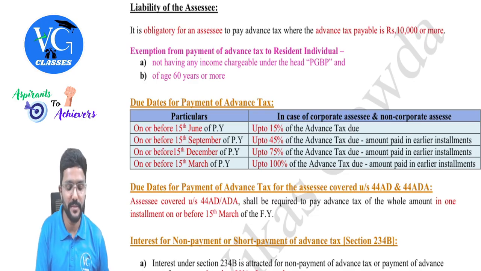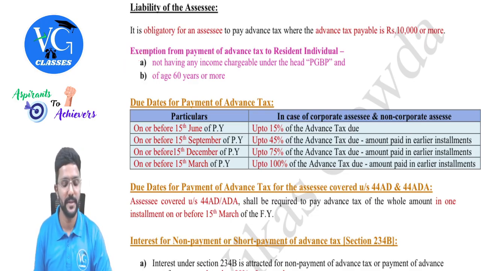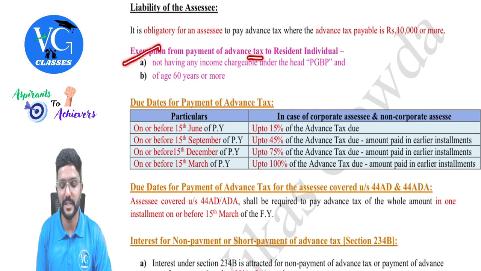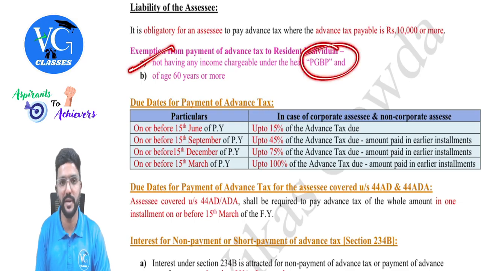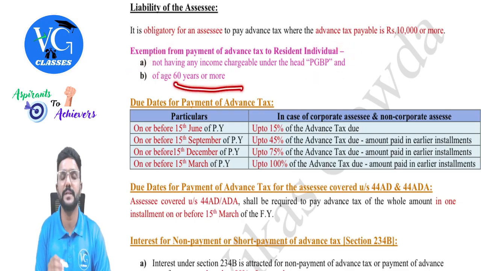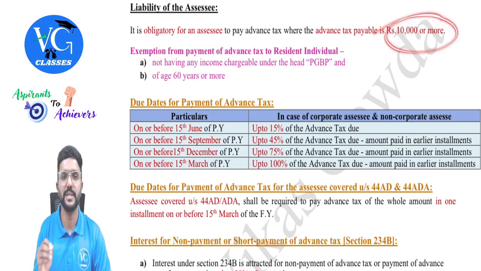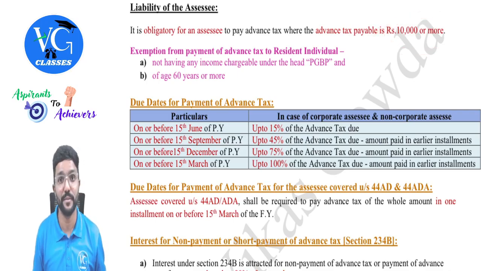Then there is an exemption given for senior citizens, exemption from payment of advance tax to a resident individual not having any income under the head of PGBP and whose age is 60 years or more. So if both these conditions are satisfied, even though their tax liability is 10,000 or more, still they need not pay advance tax. But they have to pay it as self-assessment tax before filing their income tax returns, guys.